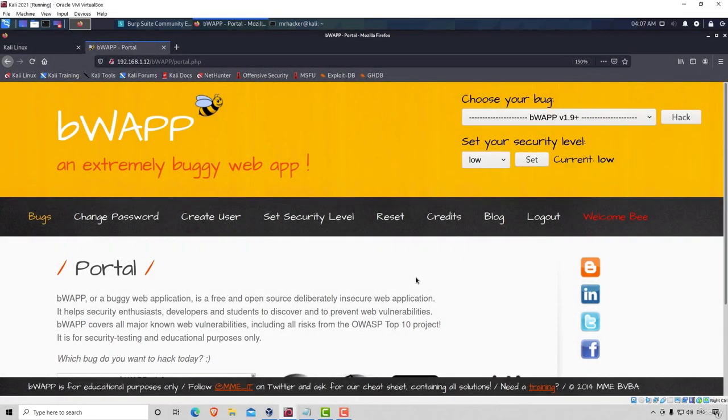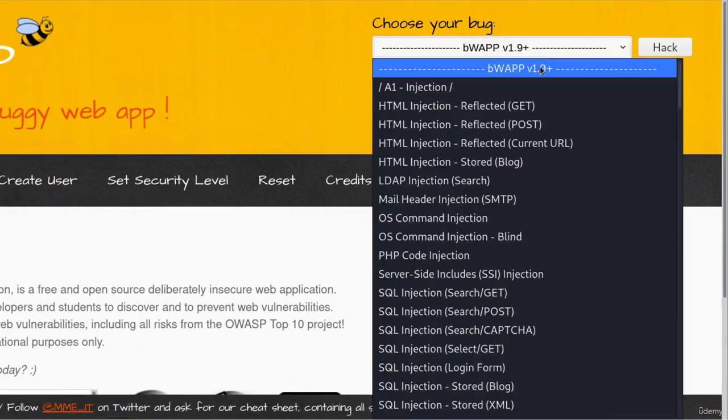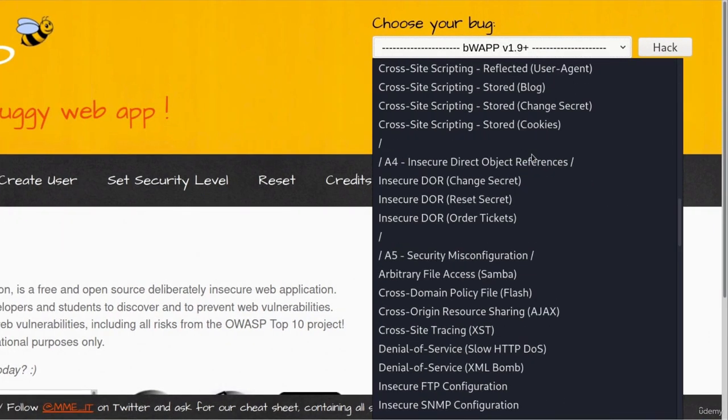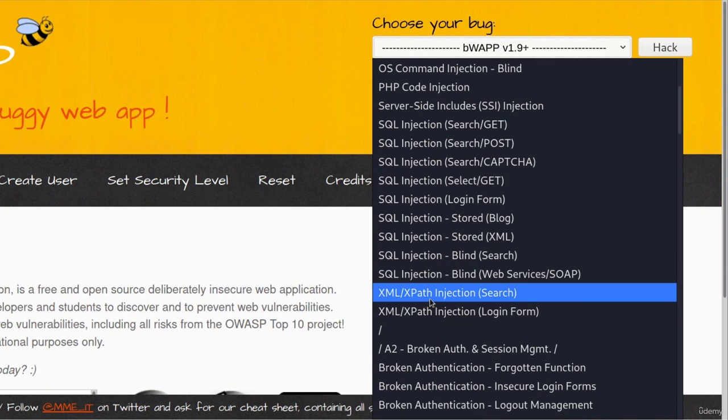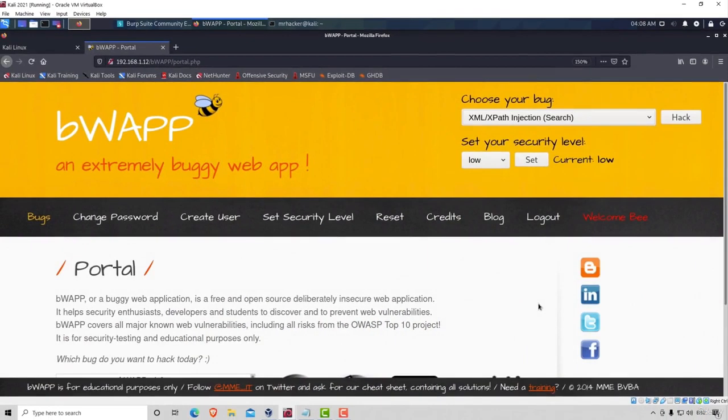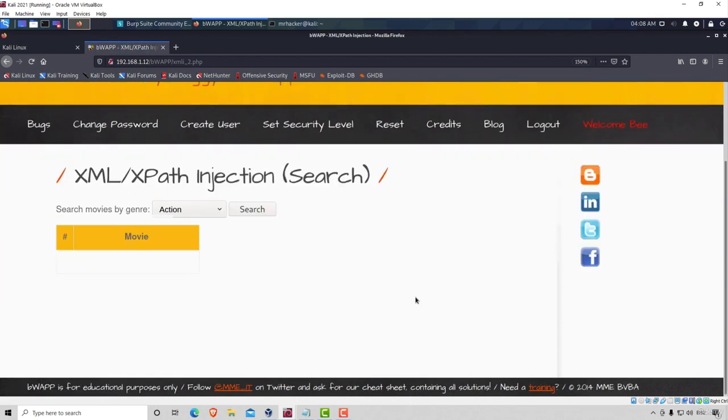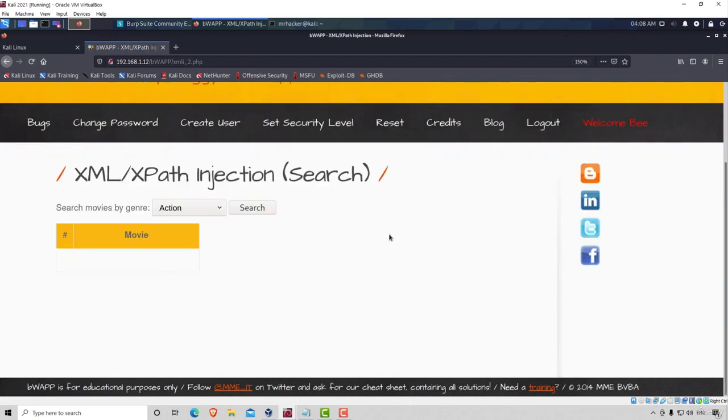Okay, let's discuss a new vulnerability called XML or XPath Injection. To demonstrate this, I want you to navigate to your bWAPP application. Under here, we want to scroll a little bit down and find this right here, as it says, XML XPath Injection. Let's click on this one first, which is Search For. So let's click on that, click on Hack, and it will load this application right here.